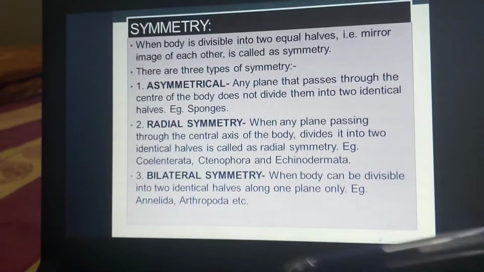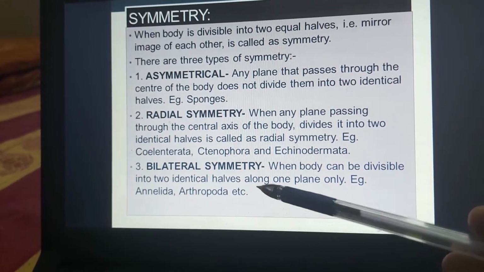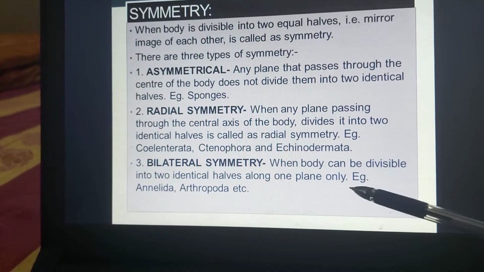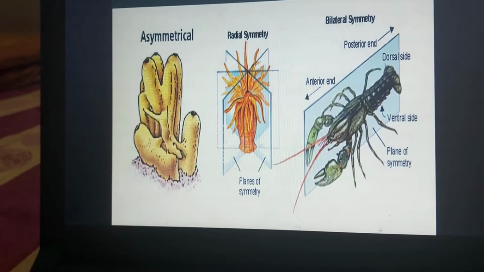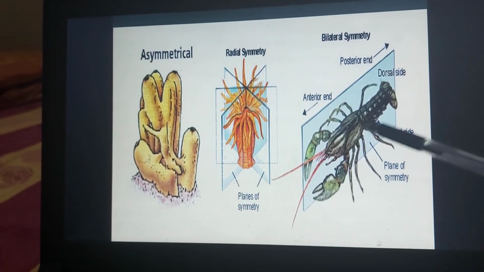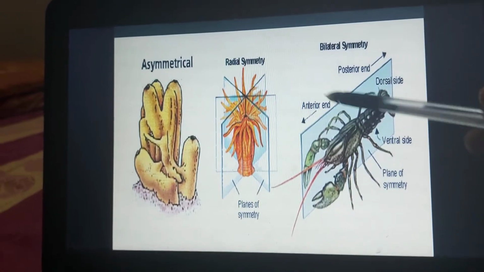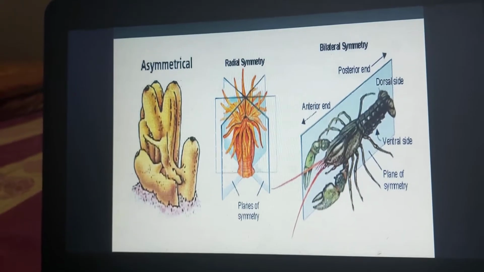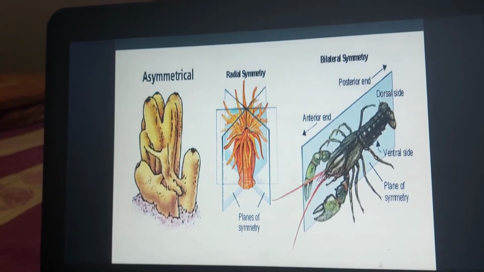Then the third one is the bilateral symmetry. When the body is divisible into two identical halves along one plane only. Examples: Annelida, Arthropoda, even humans also. So here you can cut the organism in this plane only and the two parts will be mirror images. But if you cut it this way, they are not mirror images of each other. Such type of symmetry is called bilateral symmetry.